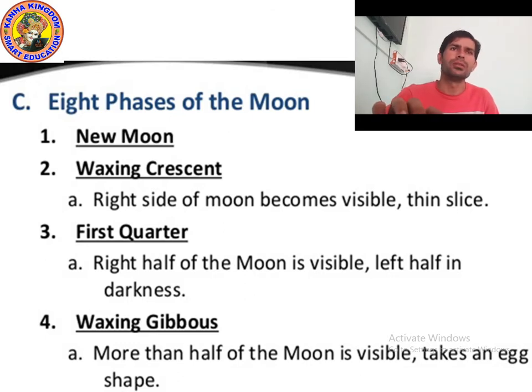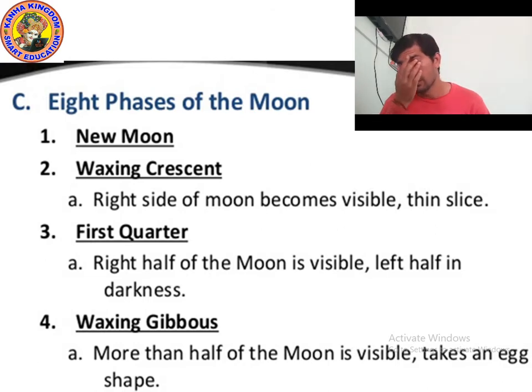After new moon, the small part of the moon is visible. It actually starts from the right side. That part of the moon is called waxing crescent.